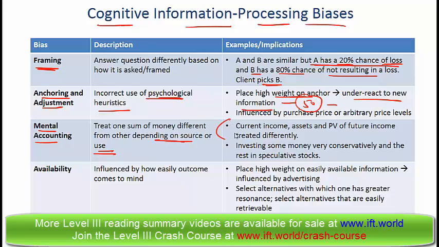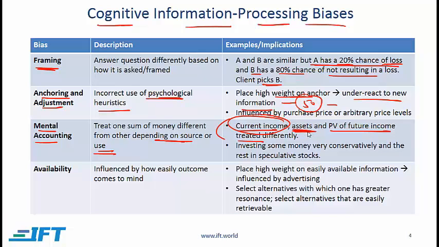In terms of the source of money, let's say that there are three major sources: current income, the assets that one owns, and the present value of future income. Now, if these are treated differently, whereby somebody spends all of current income on consumption and does not spend any money that comes from his or her assets, and also does not spend based on the present value of future income, then this person is exhibiting mental accounting bias.